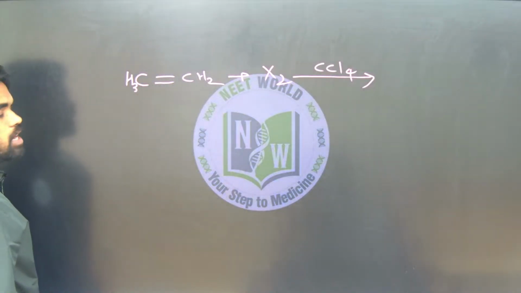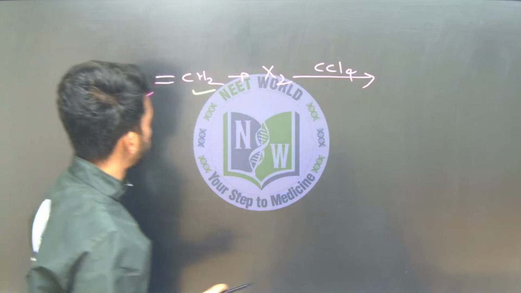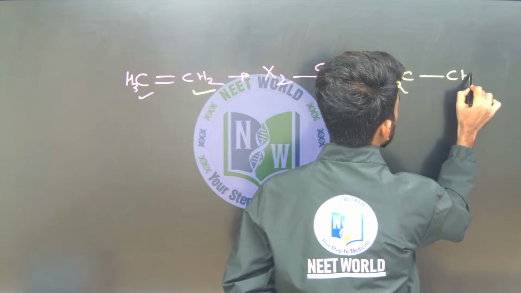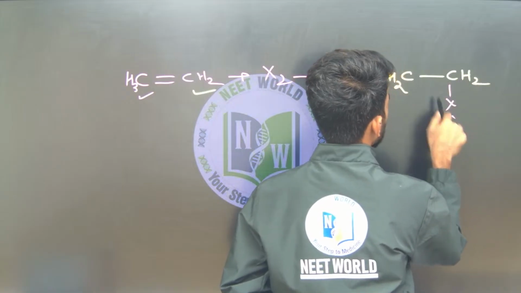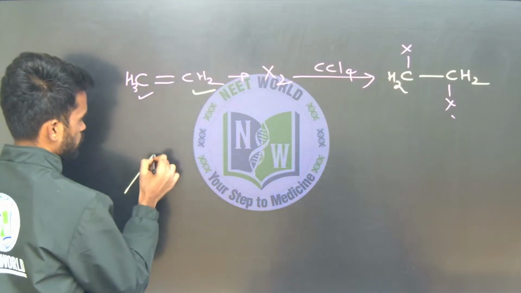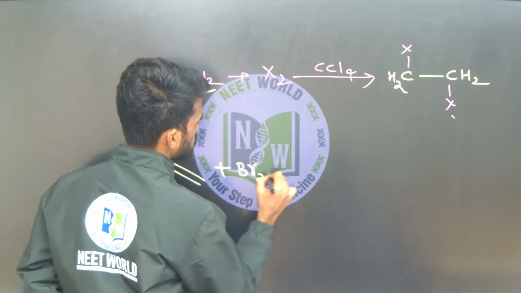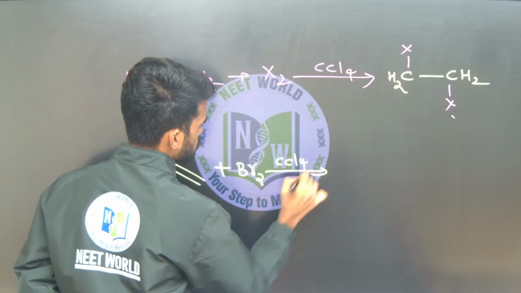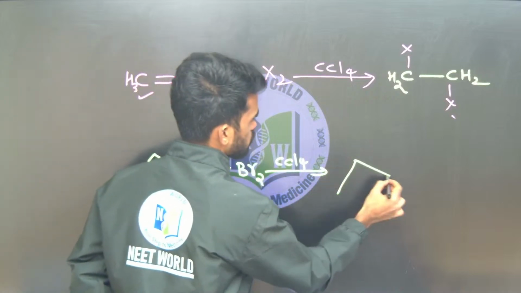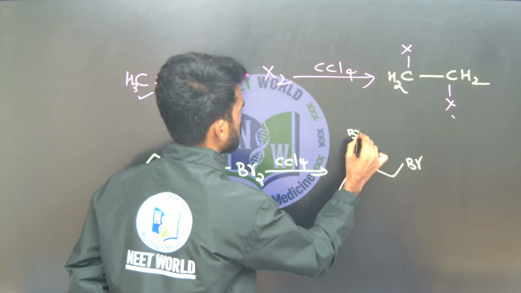So in this addition also, wherever we have a double bond, remove the double bond and replace it with halogen atoms like this. So now here I am writing, what happens, one bromine comes here, the other one here, like this.